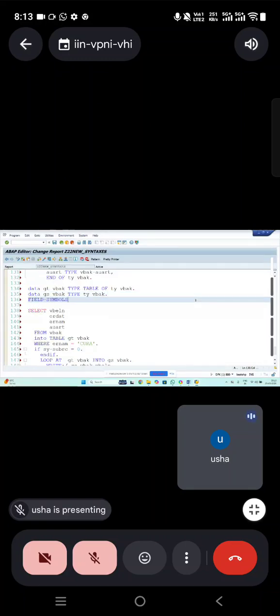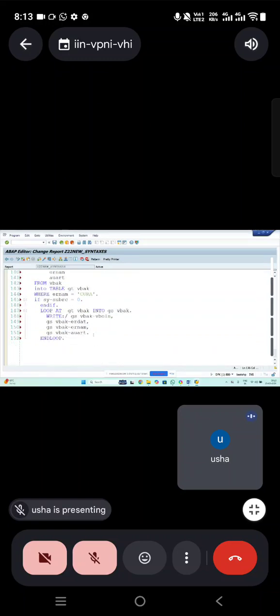Now, how to declare the field symbols? FIELD-SYMBOLS is the keyword to declare field symbols. And always field symbols need to be enclosed in between angular brackets. FS underscore VBAK. Field symbol, right? That's the reason we are going to use FS. If it is a work area, FS; if it is an internal table, FS_VBAK. And type, you can refer to the same VBAK, means I'm referring to the same structure. It's going to create a work area.